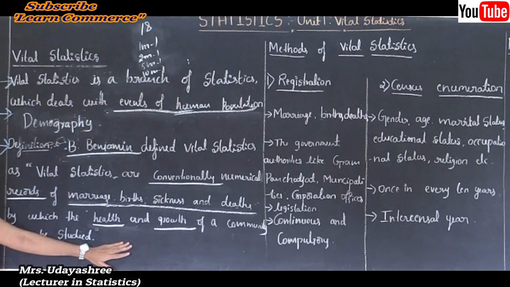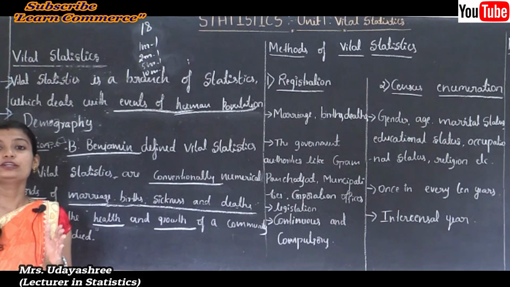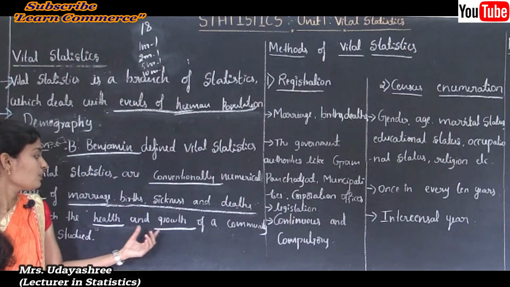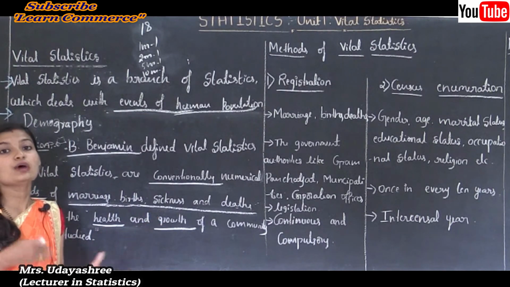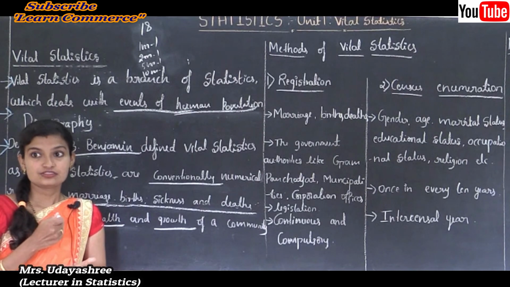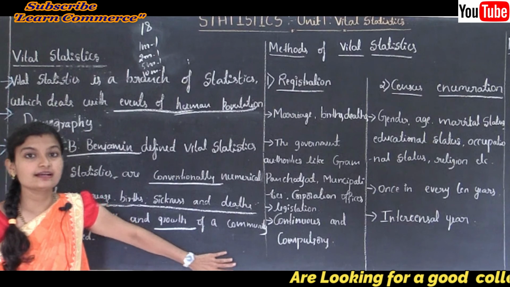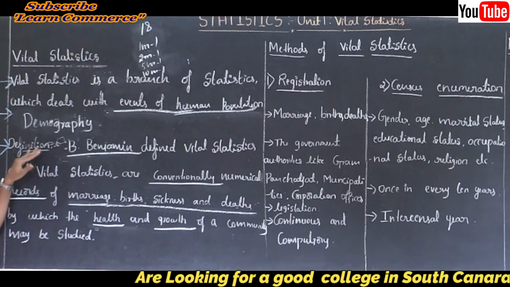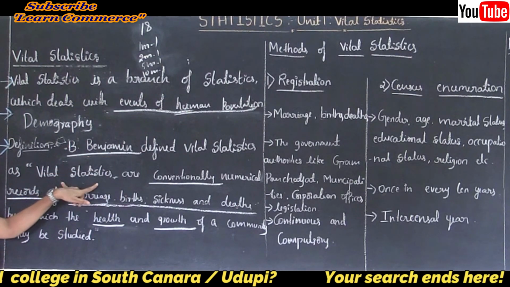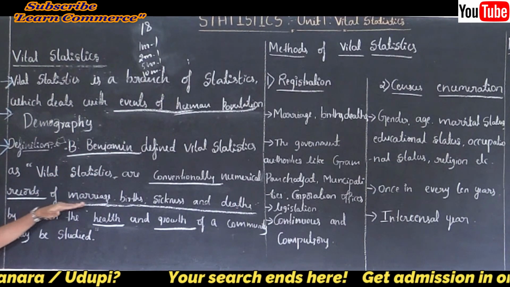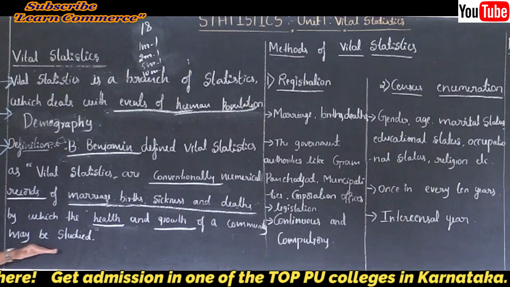By which the health and growth of a community may be studied: in the sense that if you want to check the health and growth of a human community in a particular country, you have to study the vital events of that particular community. This is the definition of vital statistics given by B. Benjamin, that is, vital statistics are conventionally numerical records of marriage, birth, sickness and deaths by which the health and growth of a community may be studied.